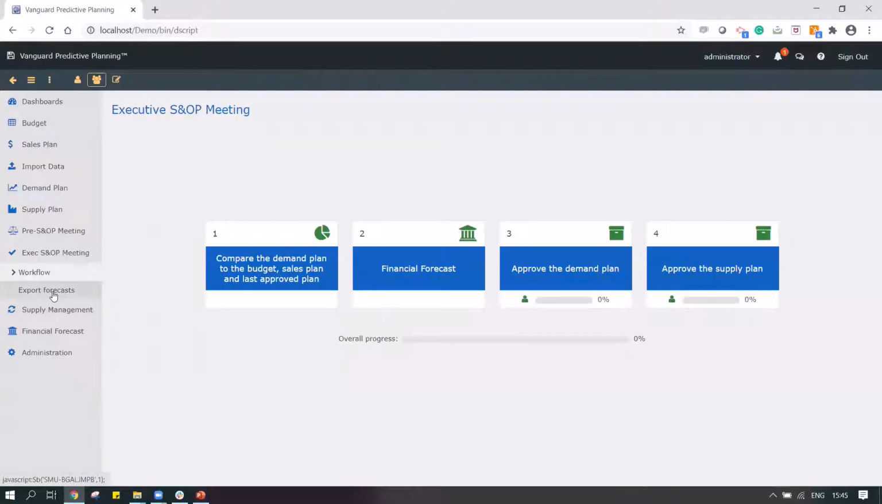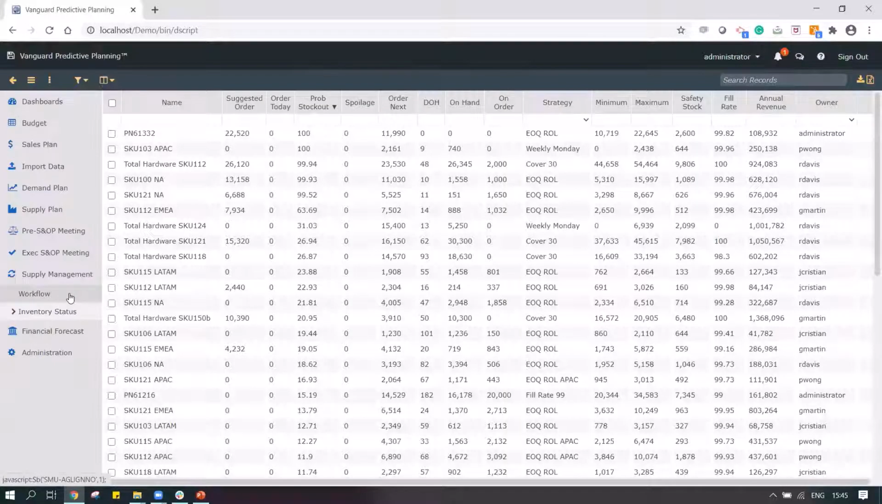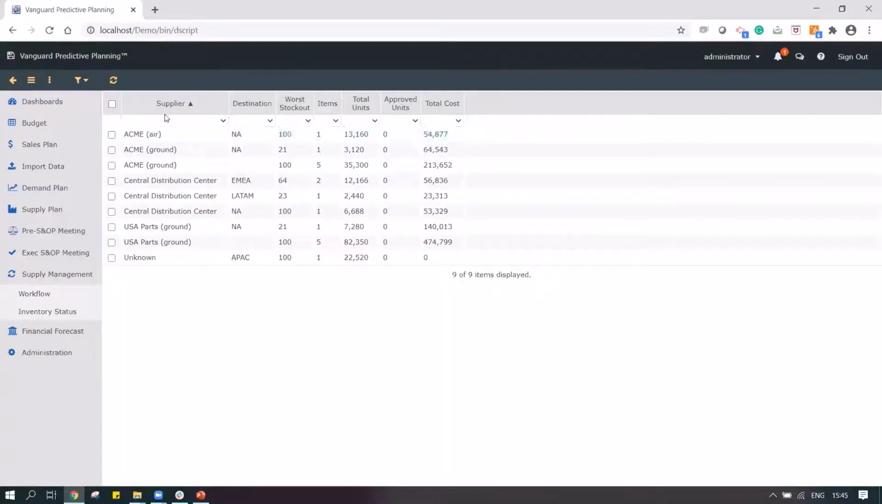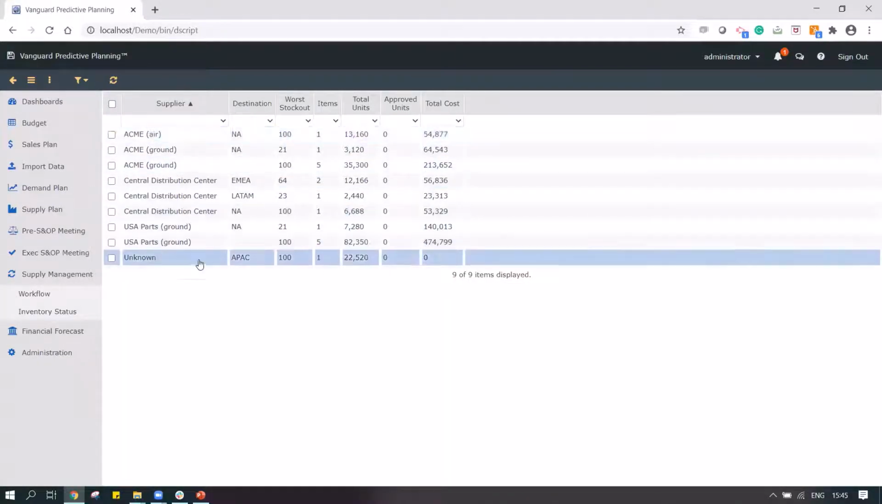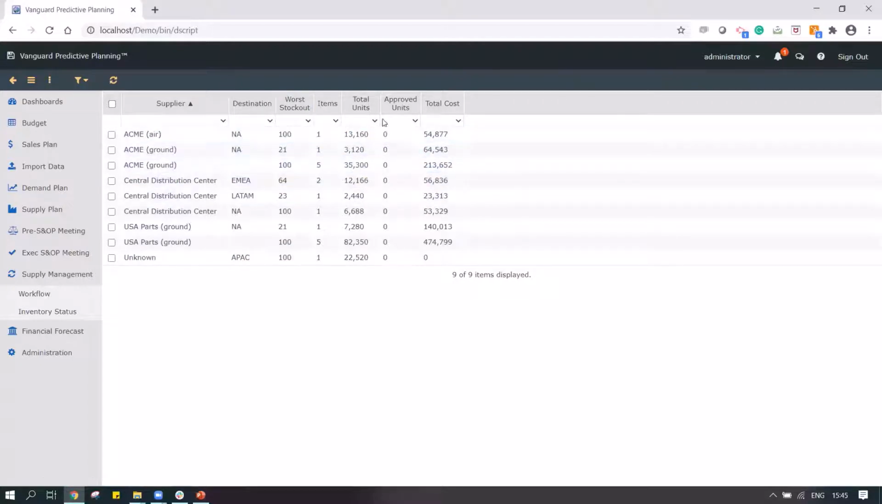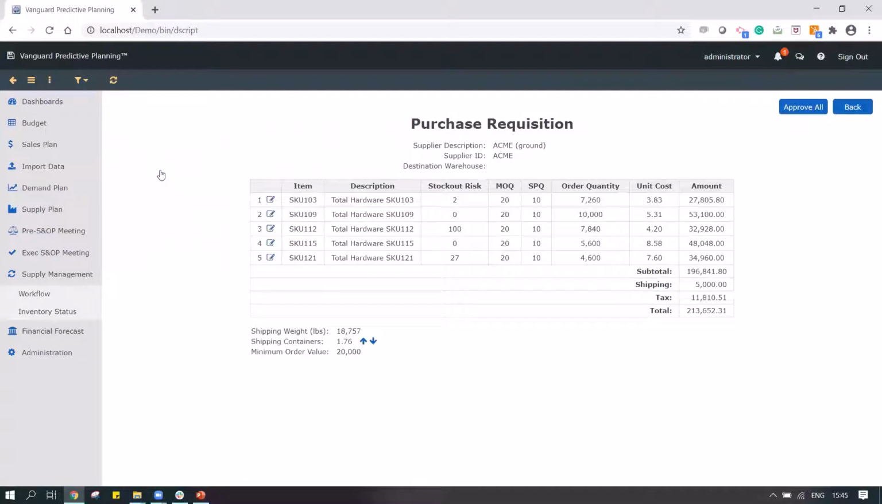I can also look at the supply management over here. I would want to go to this particular piece. This is the place where my PR would get generated. I would want to see, say, all the purchase requisitions. In this case, it's showing me the various suppliers who are supplying to these locations that I manage. It also gives me the information on how many units I need to procure, what the cost would be, etc. I can then look at the particular supplier.